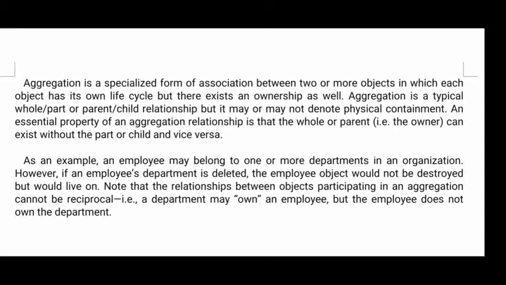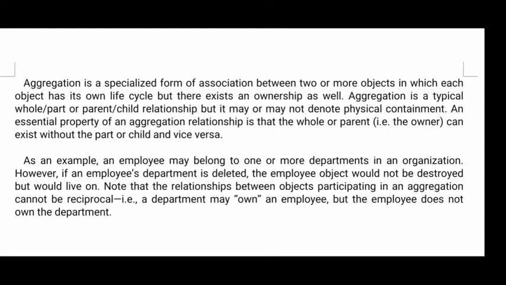Okay, what is aggregation? Aggregation is nothing but an association between two objects that corresponds to a whole or part relationship, and we can say that it is a has-a relationship.